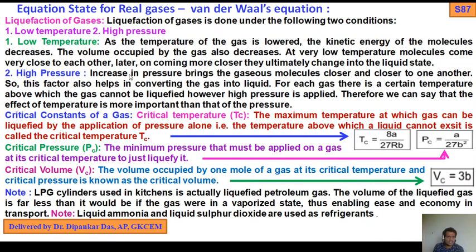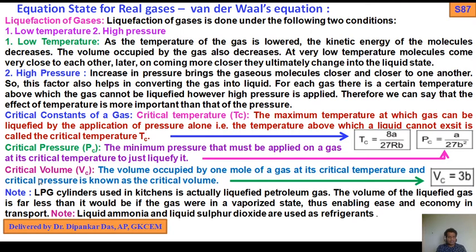Now come to the critical pressure. The minimum pressure that must be applied on a gas at its critical temperature to just liquefy it is called the critical pressure, which is Pc equals a by 27b square. You should remember this.